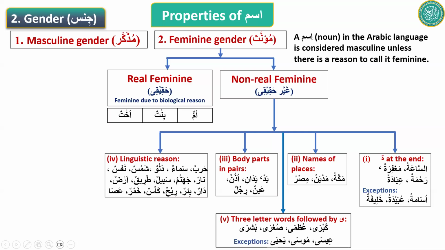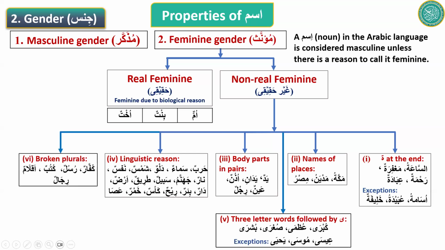All right, but there are some exceptions, like Isa, Musa, Yahya. As we know, these were males, they were not females. So there are some exceptions, just as ta marbuta has some exceptions as well. And the last one, broken plurals. This is the first time I'm mentioning this word, broken plurals.